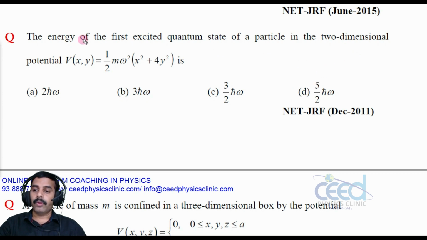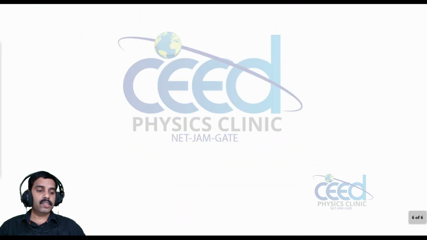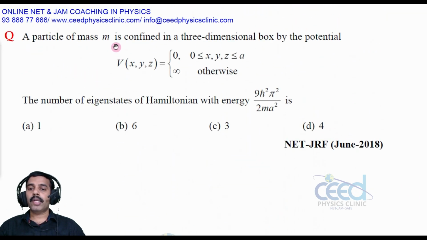All right. Now let us come to another question. This is the last question of this session. A particle of mass m is confined in a three-dimensional box by the potential V of x y z equal to 0, for 0 less than x, y, z less than a. So all the x, y, z coordinates lie between 0 and a, right? So this is a three-dimensional potential. The number of eigenstates of the Hamiltonian with the energy 9 pi square h cross square divided by 2 m a square.